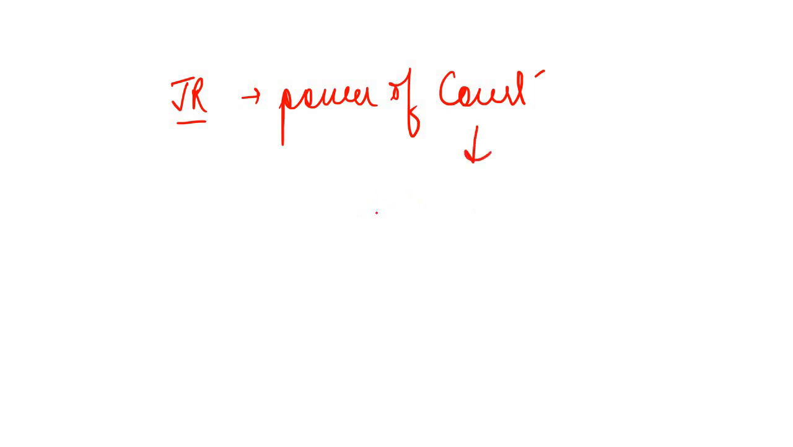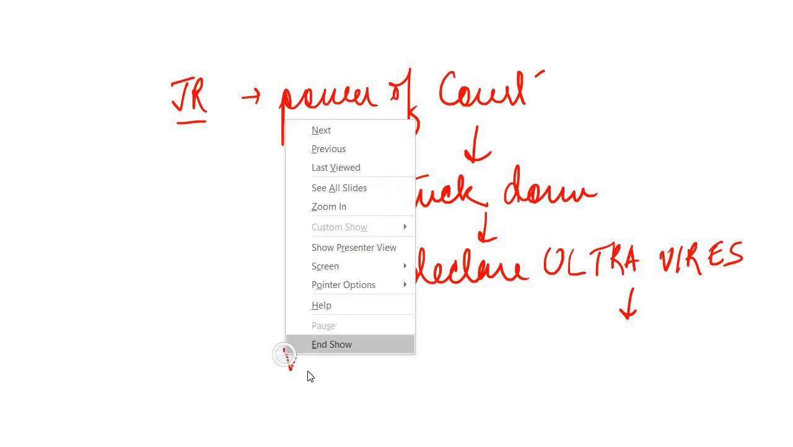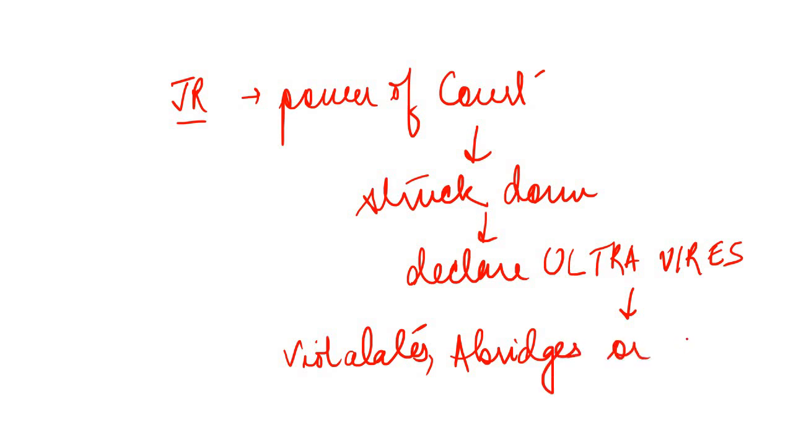See, judicial review, it is the power of the court to strike down any law, strike down or declare ultra vires. Which law? If it violates, abridges, or is in contravention with the fundamental rights.